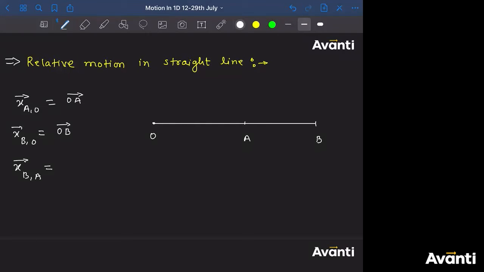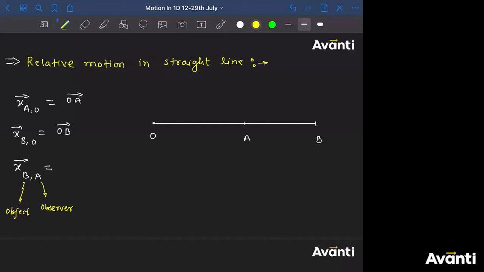What should be the arrowed line which will represent X B comma A? Come on guys, tell me the answer. Which arrowed line will tell us X B comma A? Yes, very good. So in this case, which is the object, guys? B is the object. Let me write it. B is the object. A is the observer.